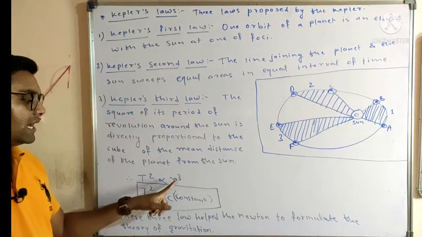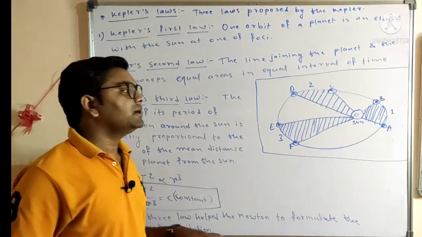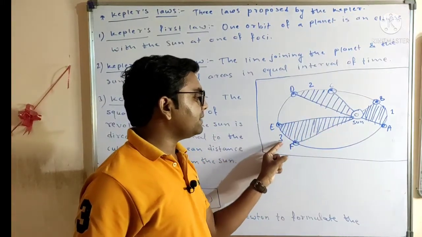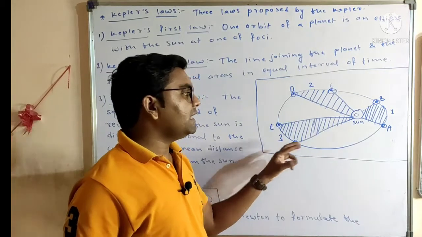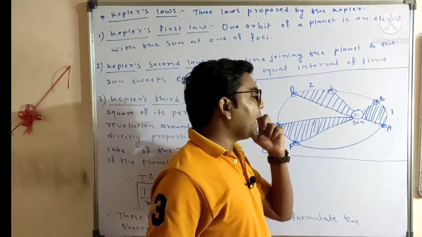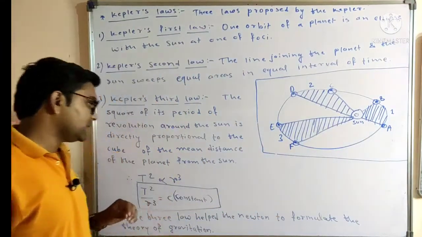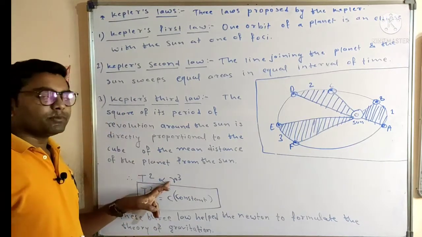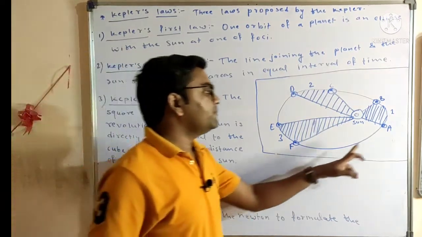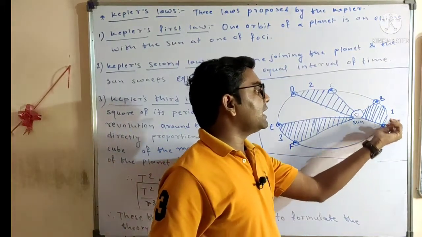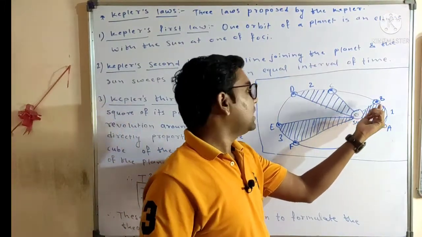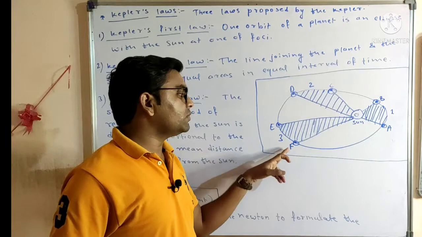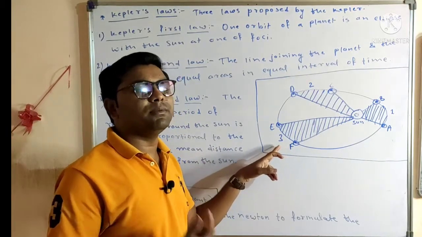We can say that if the radius is large, it will take more time to complete the orbit, and we can say time squared is directly proportional to R cube. So if the radius is small, it will take less time to complete the distance, and if the radius is very large, it will take more time to complete that same amount of distance.